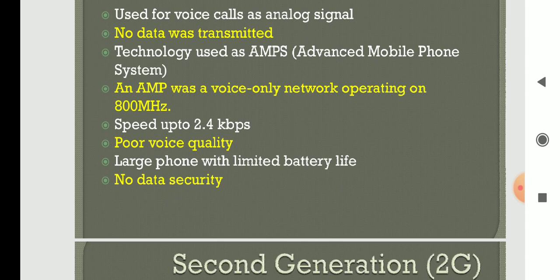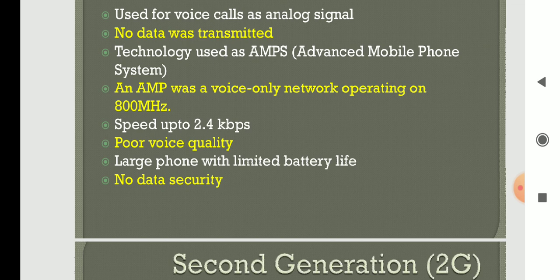As we have discussed already, in the case of analog signal the bandwidth is calculated in hertz. In the case of digital signal, the bandwidth is calculated by the data transfer rate per unit of second. In the first generation we use only analog signal, so the maximum bandwidth of analog signal will be 800 megahertz. And the data transfer speed is 2.4 kbps. That is the speed of first generation.